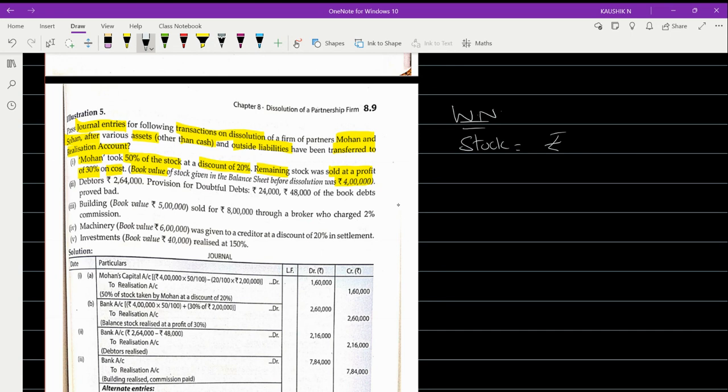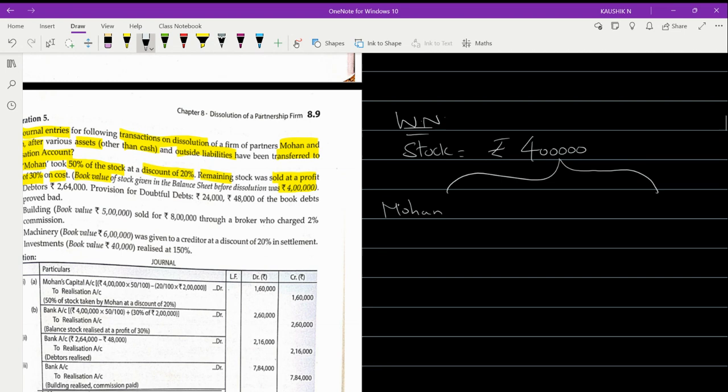Total value of the stock given is rupees 4 lakh. One portion is taken by Mohan, and here you have the remaining. Mohan has taken 50 percentage of the stock. So what is 50% of 4 lakh? That comes to rupees 2 lakhs.